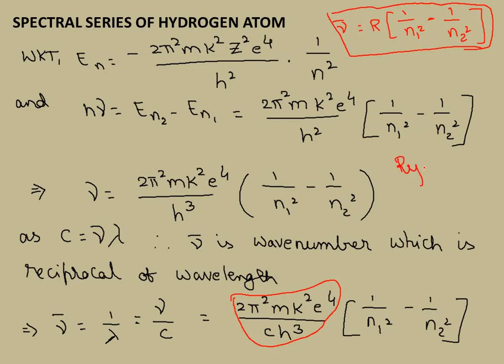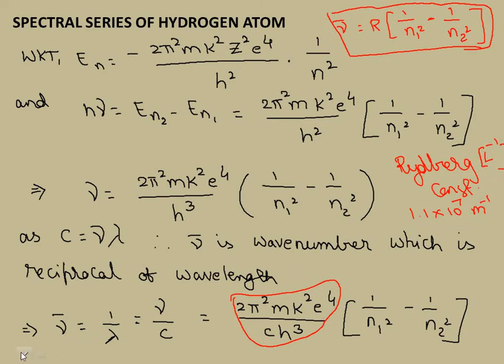Rydberg constant. Remember, this formula, nu bar equal to R of 1 by N1 square minus 1 by N2 square, is called the Rydberg formula, and the Rydberg constant value is almost 1.09, you can call it 1.1 into 10 power 7. Nu bar is 1 by wavelength, so the unit is meter inverse. What is the dimensional formula for the Rydberg constant? Capital L inverse. 1.1 into 10 power 7 meter inverse is the value.